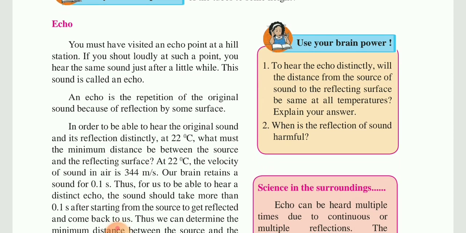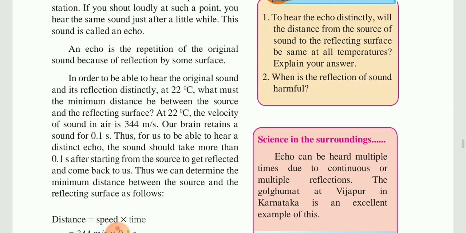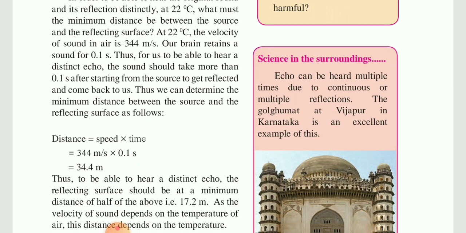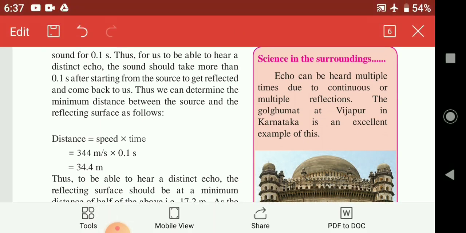So in order to hear the original sound and its reflection distinctly, at a temperature of 22 degrees Celsius, the velocity of sound in air is 344 meters per second. Then the echo can be heard after, from what distance?